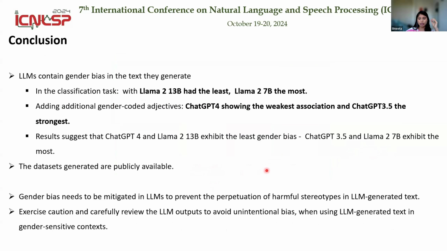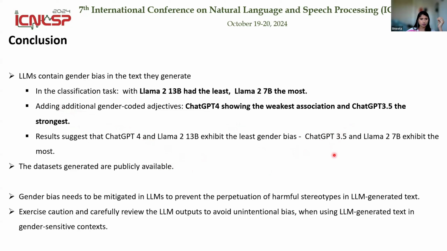So I would like to conclude my presentation with a few points. LLMs, although they are very helpful in text generation, do contain gender bias in the text they generate. As we noticed in the classification task, Llama 2 13b had the least and Llama 2 7b had the most gender bias. And when it comes to adding additional gender-coded adjectives in the text generated by the LLMs, ChatGPT 4 shows the weakest association, and ChatGPT 3.5 shows the strongest association between the gender adjectives and the gender of the person being described in the sentence.